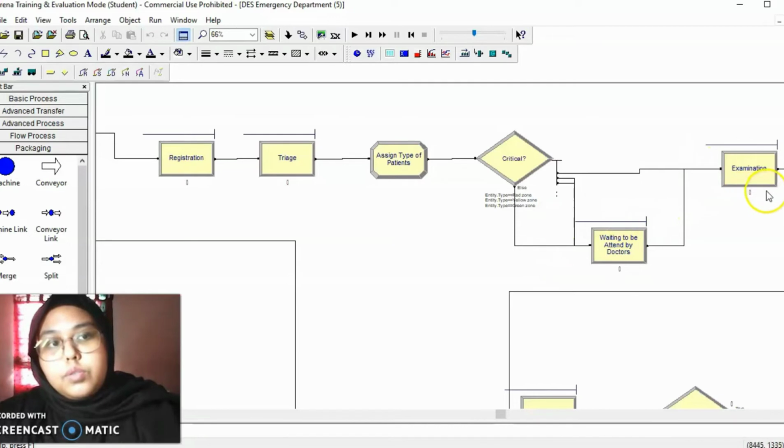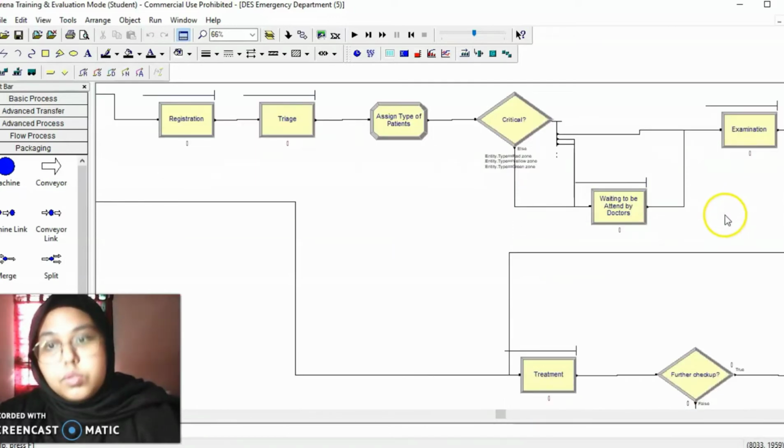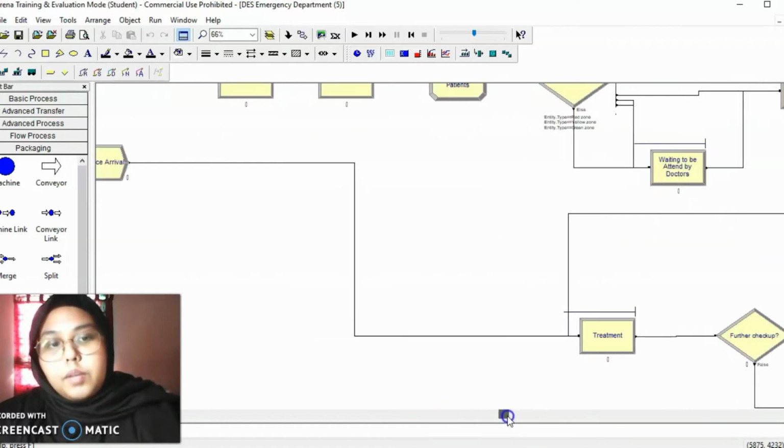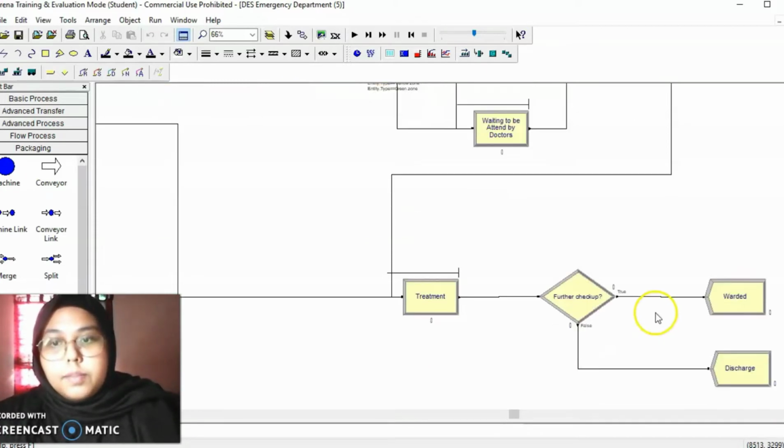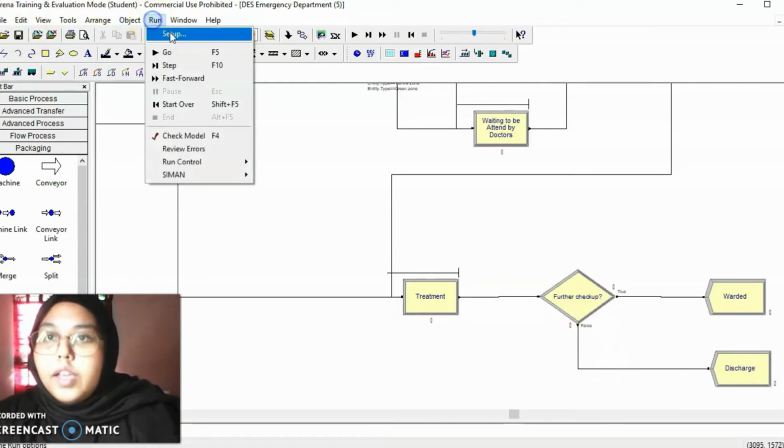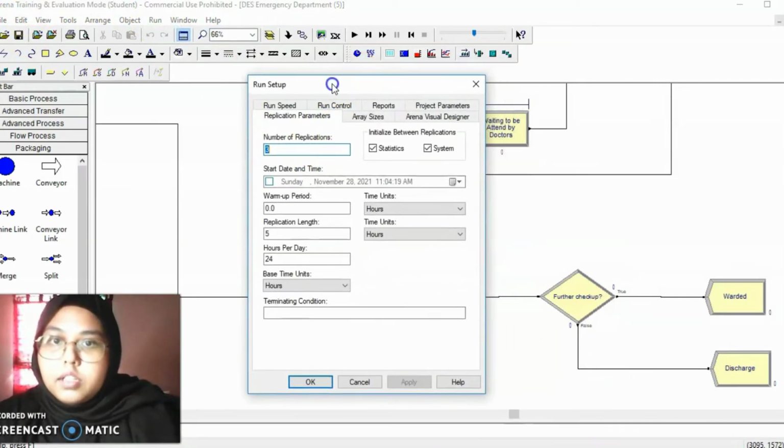After the examination room, they go to the treatment room, and then we have a further checkup. If the patient needs further checkup, then they have to be warded. But if the patient is good, with just light treatment, then the patient is discharged from the emergency department.